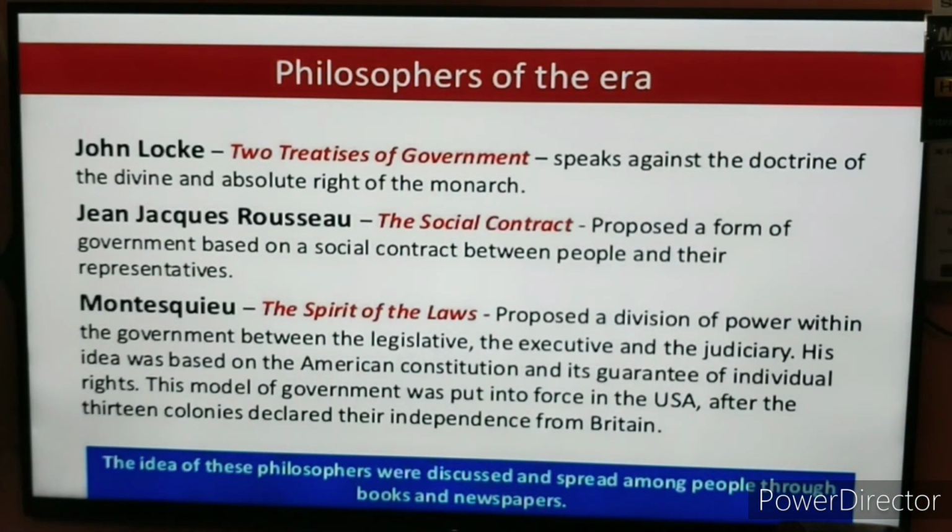So these three philosophers of that era, in the 18th century, highlighted that all the privileges of power should not be enjoyed only by the king and the nobility.